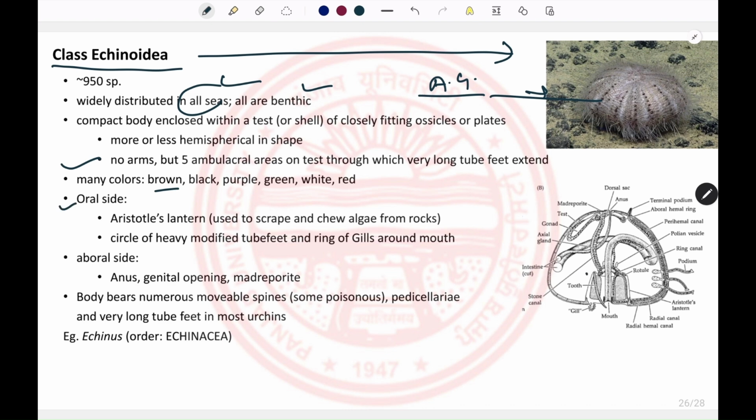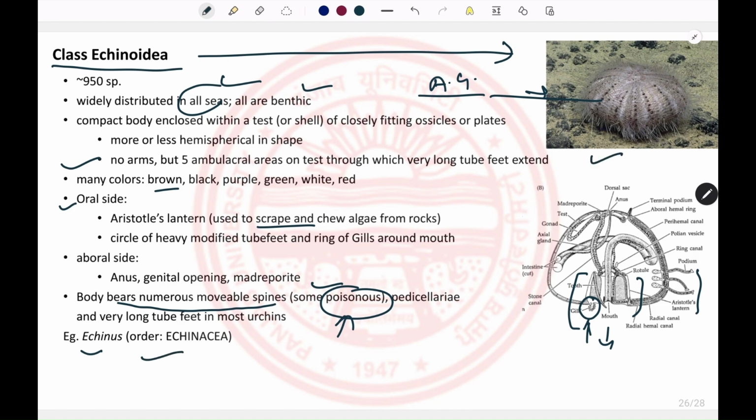On their oral side, there is Aristotle's lantern, which consists of ossicles and muscles, which help the organism in scraping food from the substratum. They have very long tube feet around the mouth region and also have a ring of gills that surrounds the mouth. They also bear numerous movable spines. There may be pedicellariae, which can be poisonous to enemies. One of the characteristic individuals in Echinoidea is Echinus, which belongs to the order Echinoida. So this is the Echinus here.